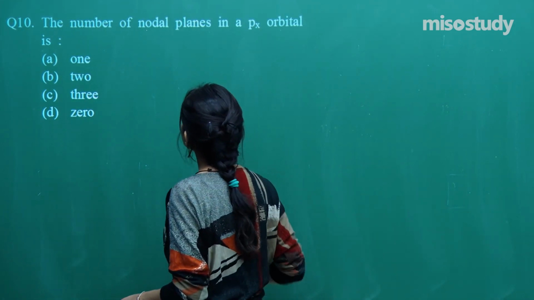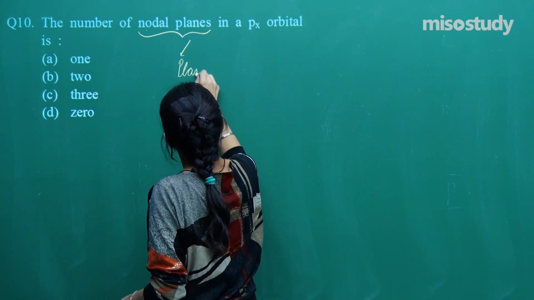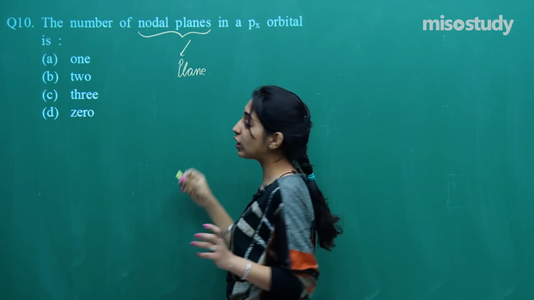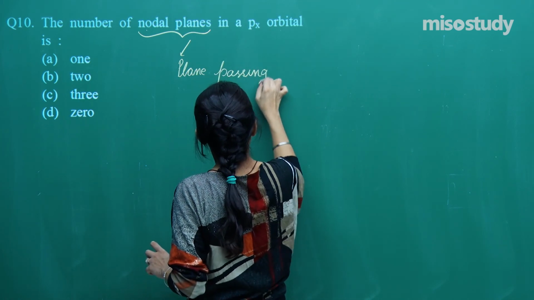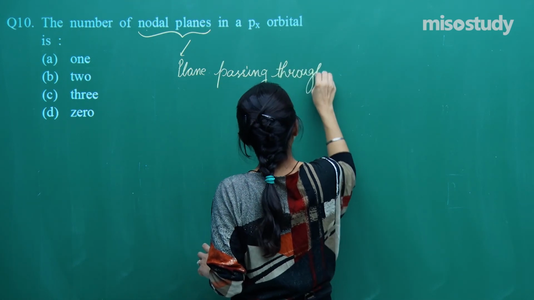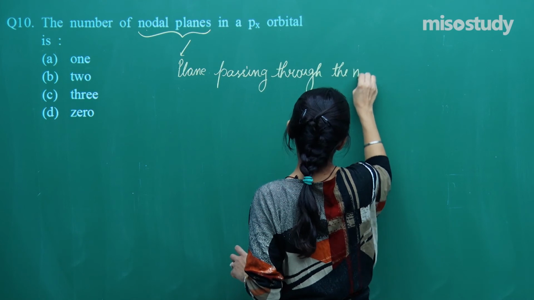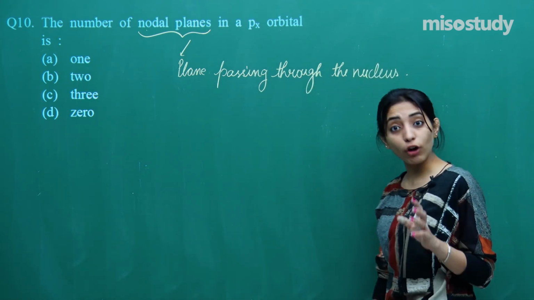You know, right, what is a nodal plane? So nodal plane is a plane passing through the nucleus where the probability to find the electron is 0.